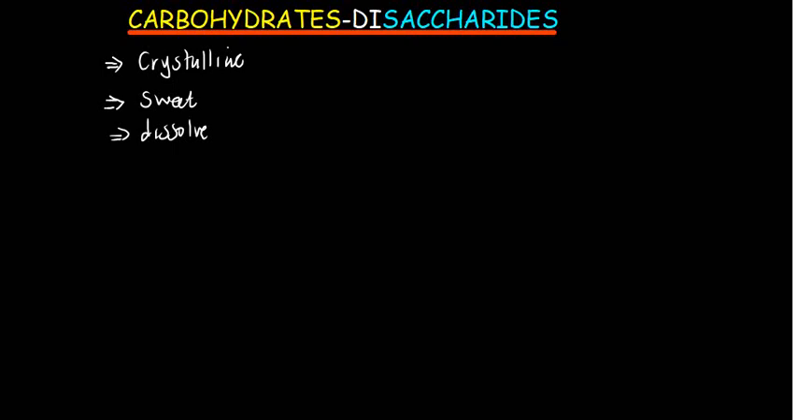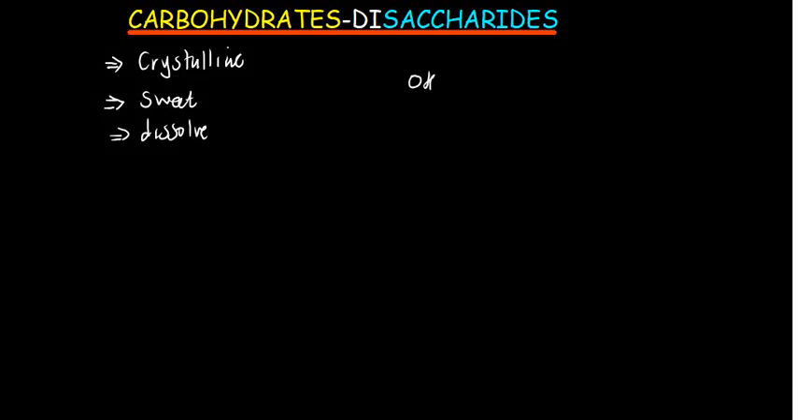So we've just seen that disaccharides are crystalline, sweet, and they readily dissolve in water. Crystalline means they are more like the way we get to see sugar and salt. They are sweet and tasty. They can also dissolve in water. That is because we've got hydroxyls, OH functional groups, and these can interact with water via hydrogen bonds.